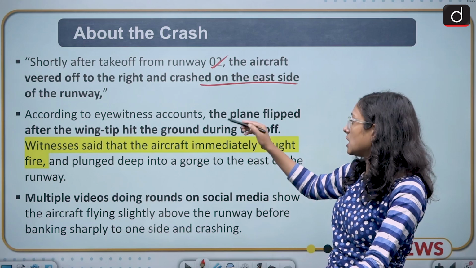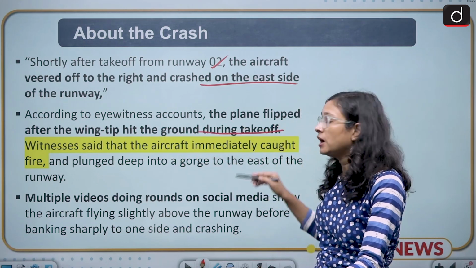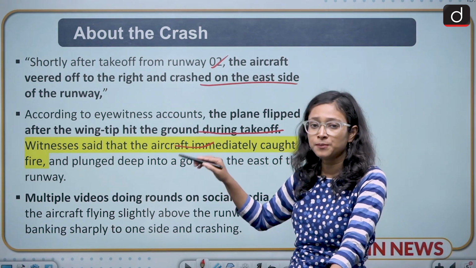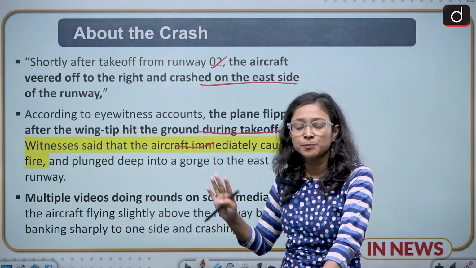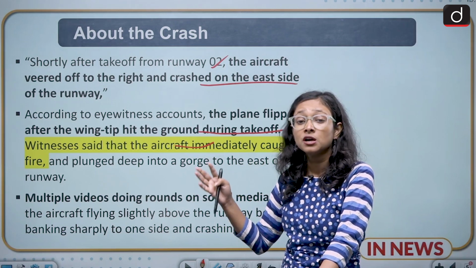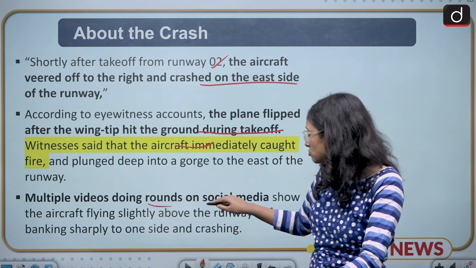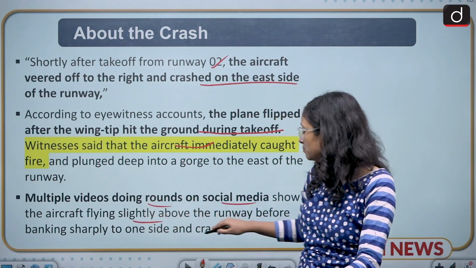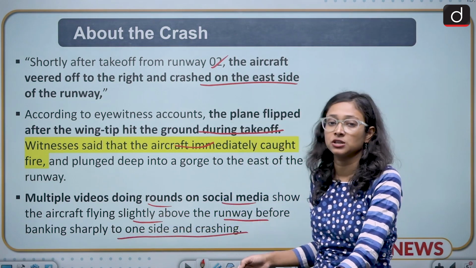According to eyewitness accounts, the plane flipped after the wingtip hit the ground during takeoff, and witnesses said that the aircraft immediately caught fire and plunged deep into the gorge to the east of the runway. After flipping, the aircraft caught fire and so many people were burnt in that fire. Multiple videos doing the rounds on social media show the aircraft flying slightly above the runway before banking sharply to one side and crashing.